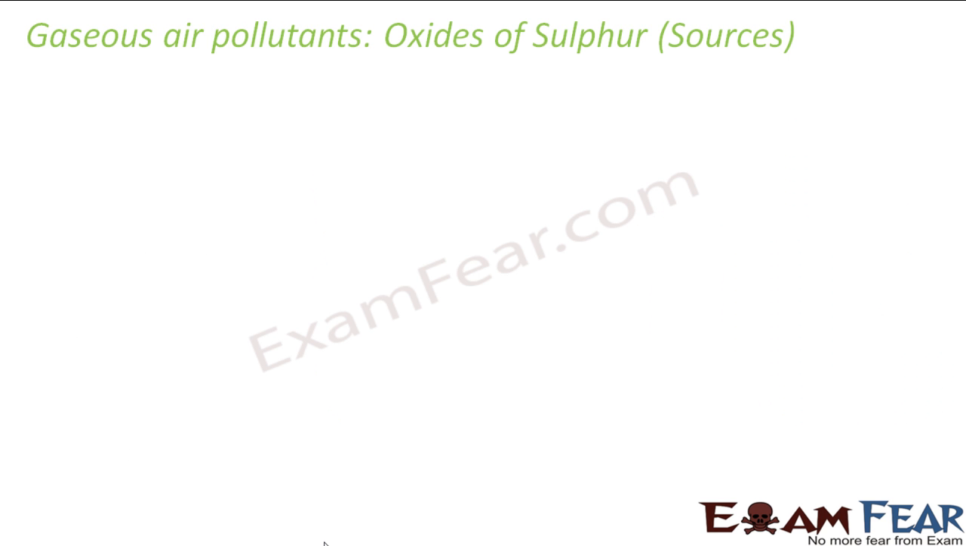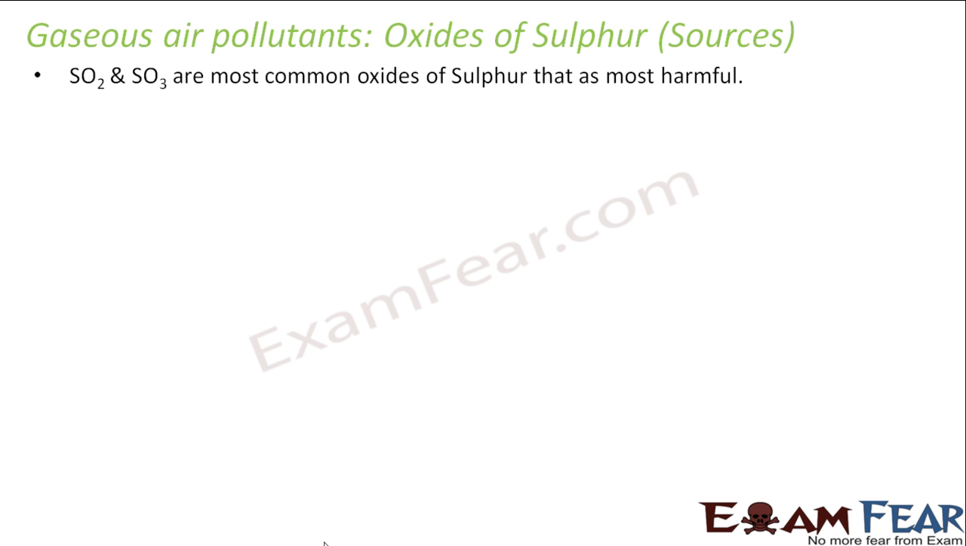So let's start with the oxides of sulfur, that is nothing but one of the gaseous air pollutants. There are so many oxides of sulfur. The most deadly and the most common oxides of sulfur are SO2 and SO3. These are my two most deadly and most common oxides of sulfur, right? Sulfur dioxide and sulfur trioxide, and they're the most harmful ones.